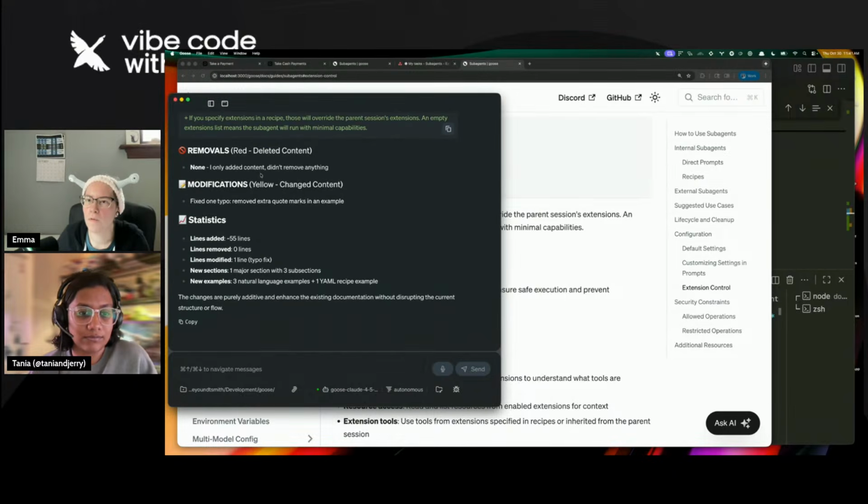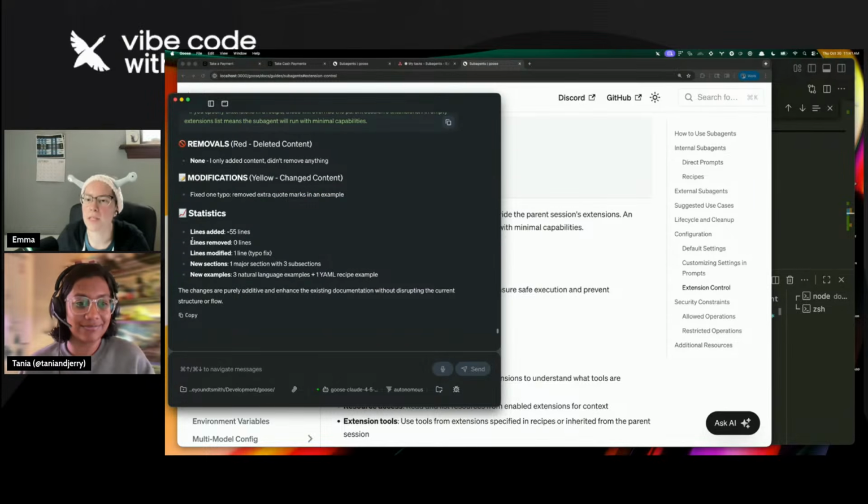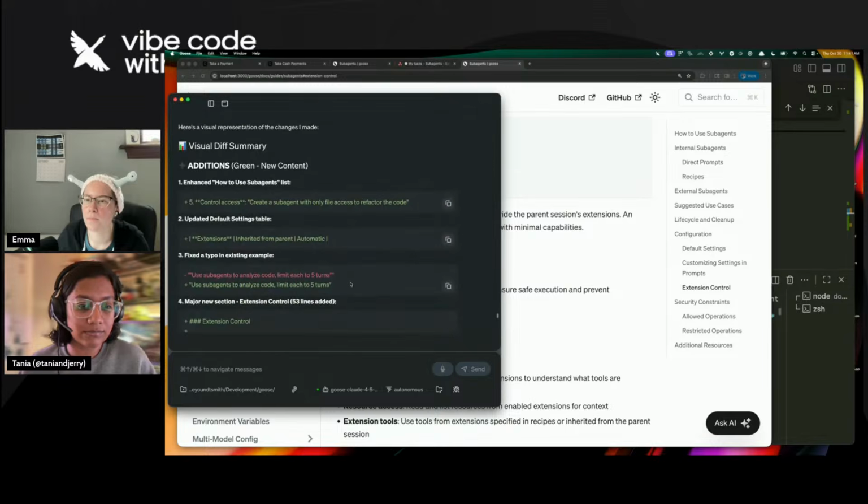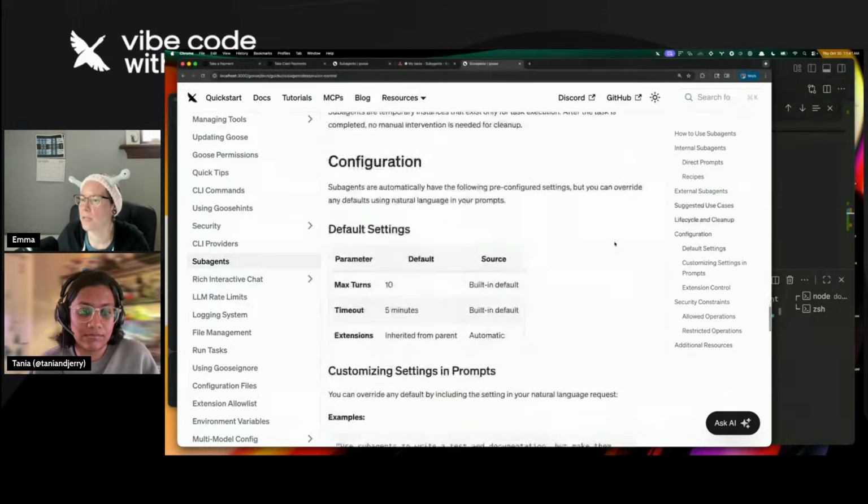Goose did not remove anything. Fixed a typo. Oh yeah, removed extra quote marks in an example. Okay, so that was a typo there. Some stats. Did a default settings table. Where was that table? Okay.